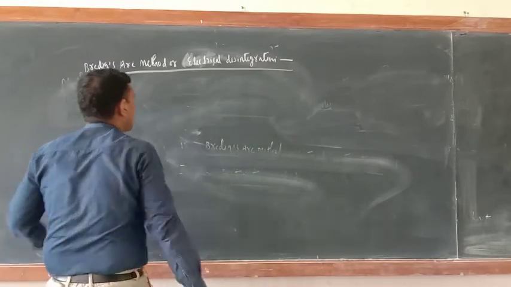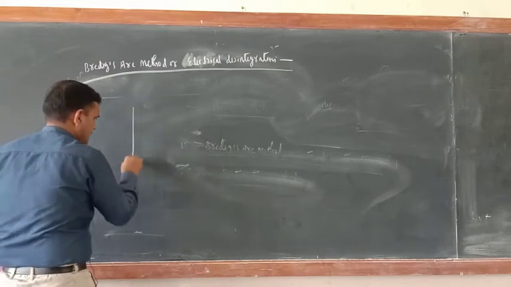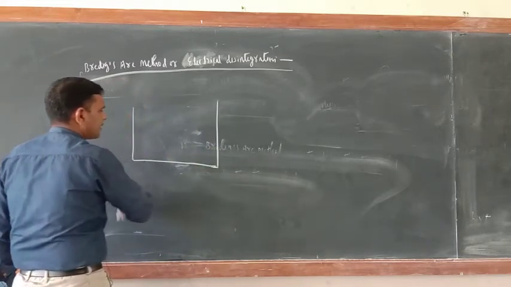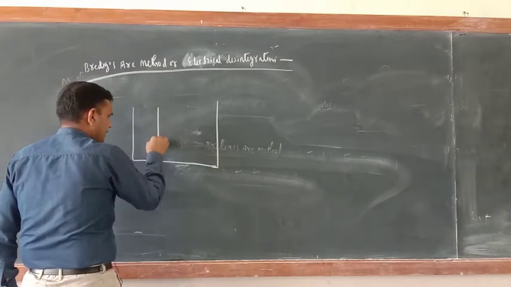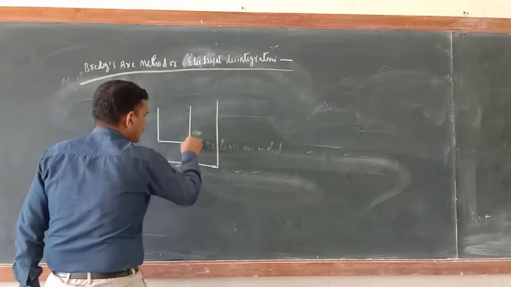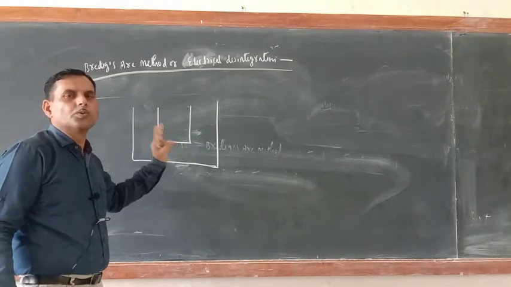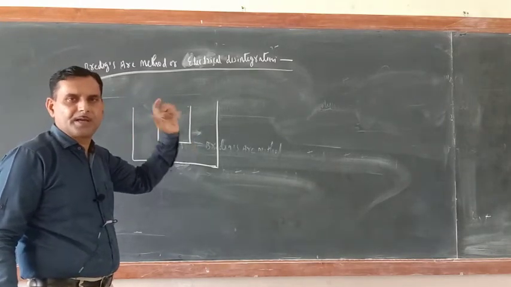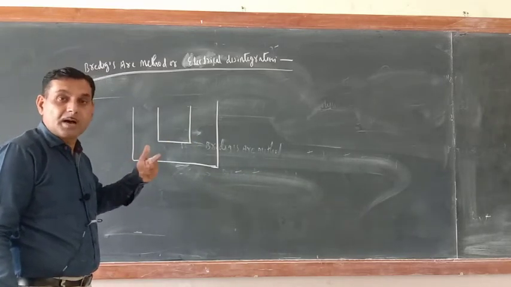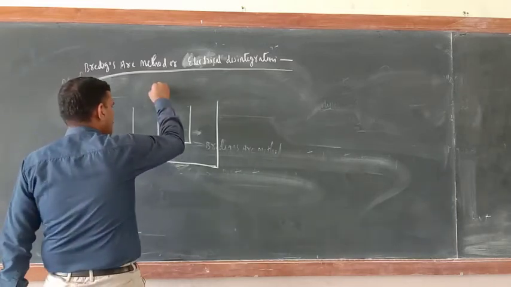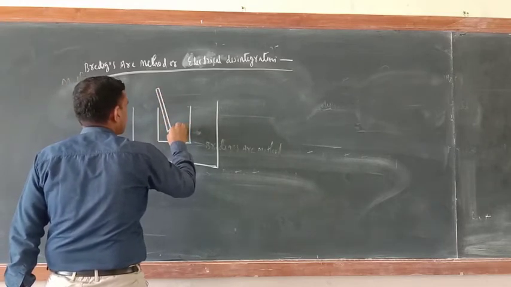Okay. Bredig's arc method, or electrical disintegration method. You do one thing, simple. Just see. Take one apparatus, let us say a beaker. Now inside of this one take another beaker, and now select the two metal electrodes whose colloidal solution is to be prepared. Suppose I want to prepare the gold sol, or colloids of gold. So now here take two electrodes of gold.